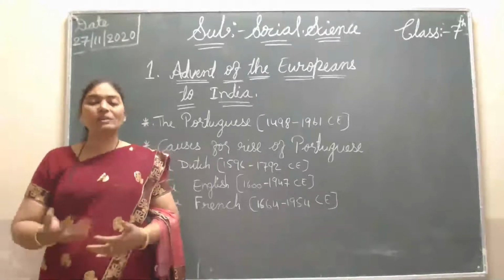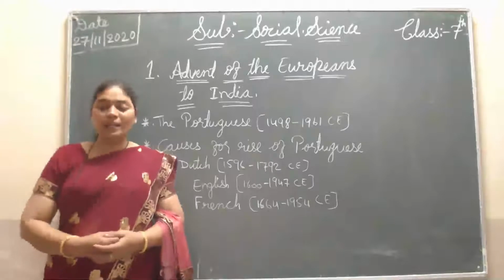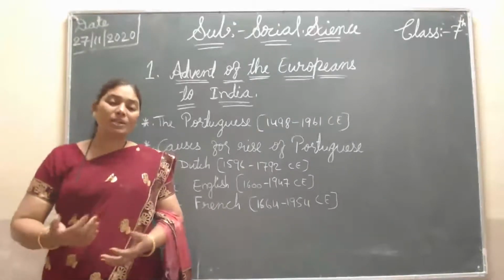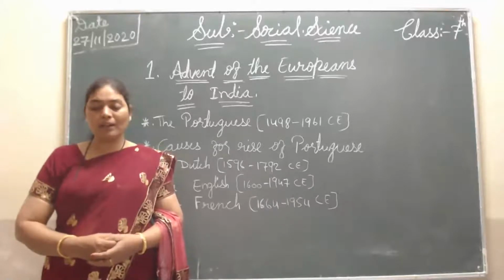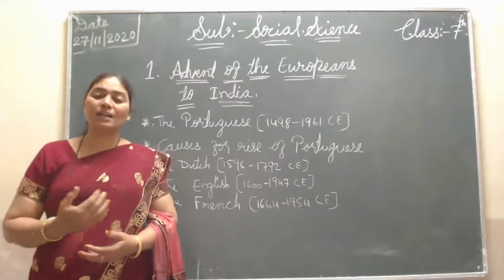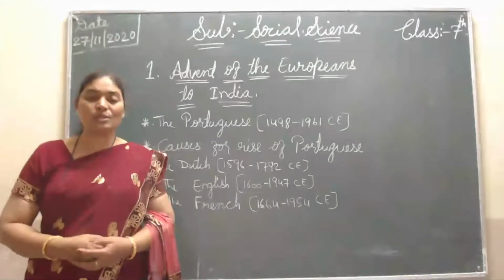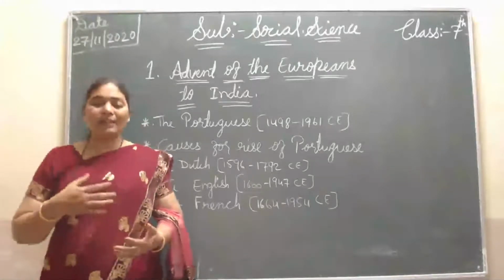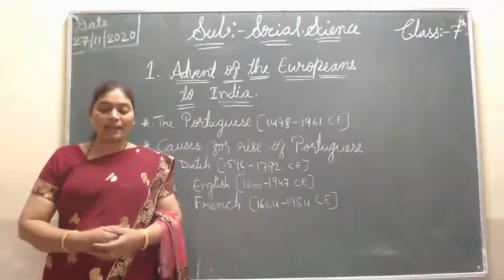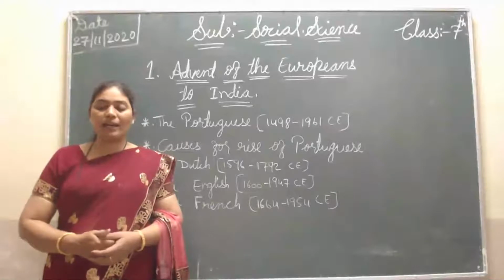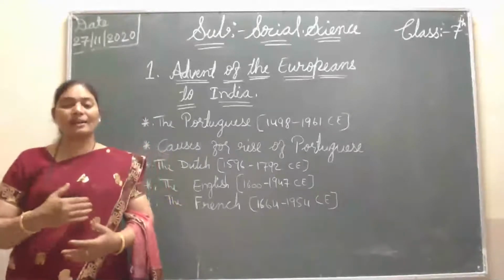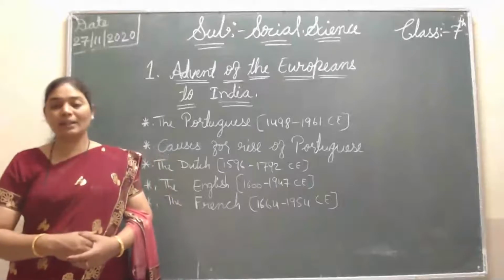Then the Dutch also declined. How did they decline? The Dutch clashed with the English, and the British defeated them. The Dutch were not able to face the English, so they turned their face to the southeast islands of Asia. Which islands were those? Indonesia, Malaya, Thailand, Philippines, and Cambodia. They went to these islands, started ruling there, and carried on their trade.